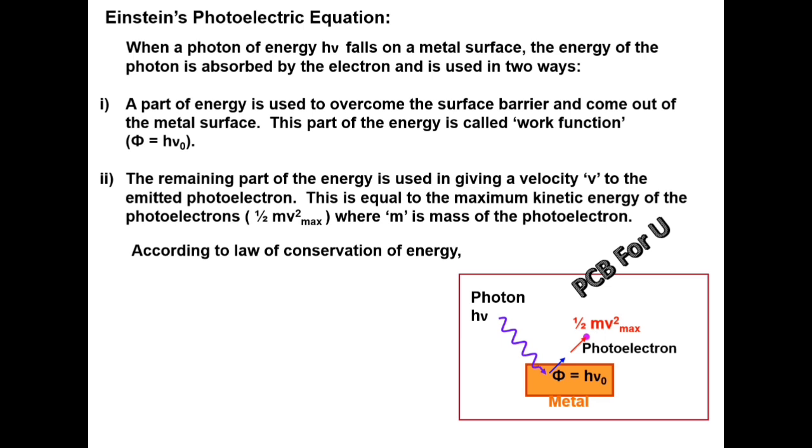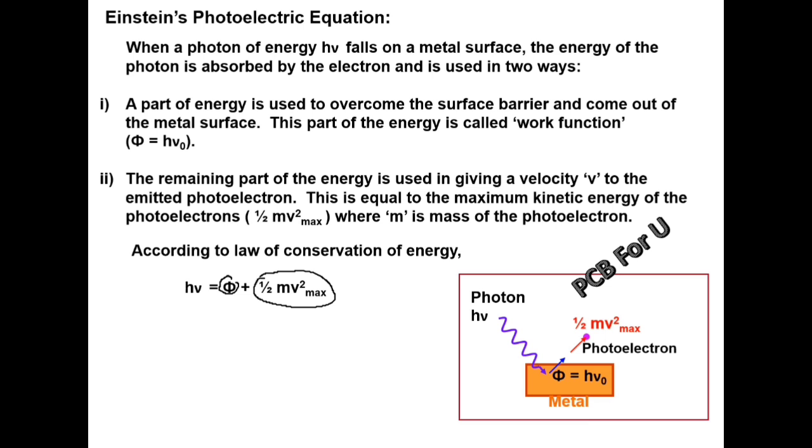Photoelectrons carry the kinetic energy of half mv square maximum. According to the law of conservation of energy, hν is equal to phi plus half mv square max. That is, part of the energy is in the form of work function. The remaining part of the energy is in the form of kinetic energy of the photoelectron.